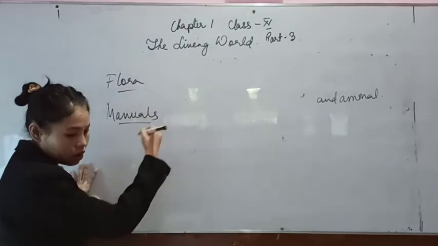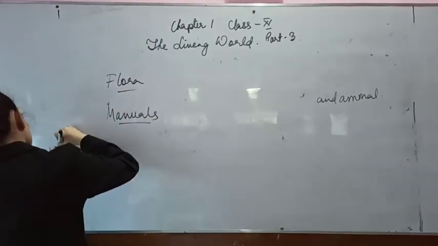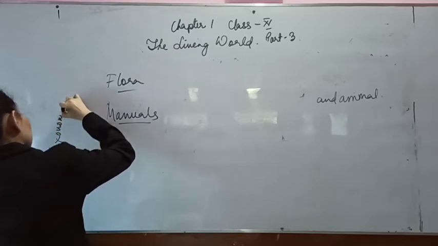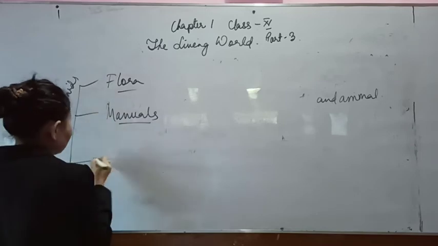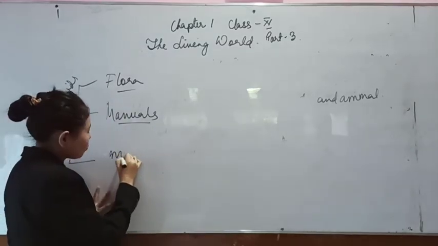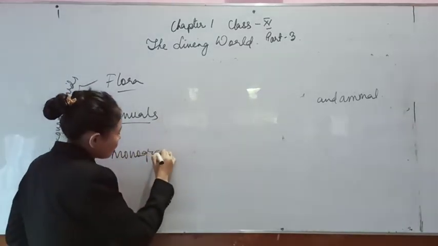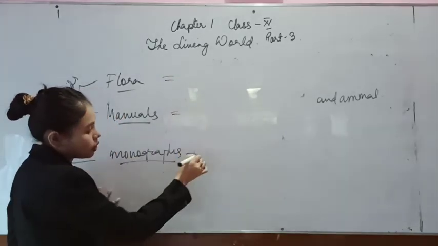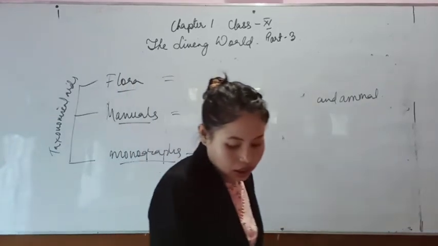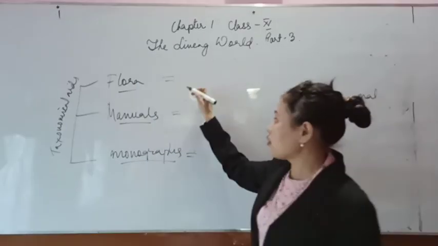These are all taxonomical aids. A few taxonomical aids, and you also have monographs.